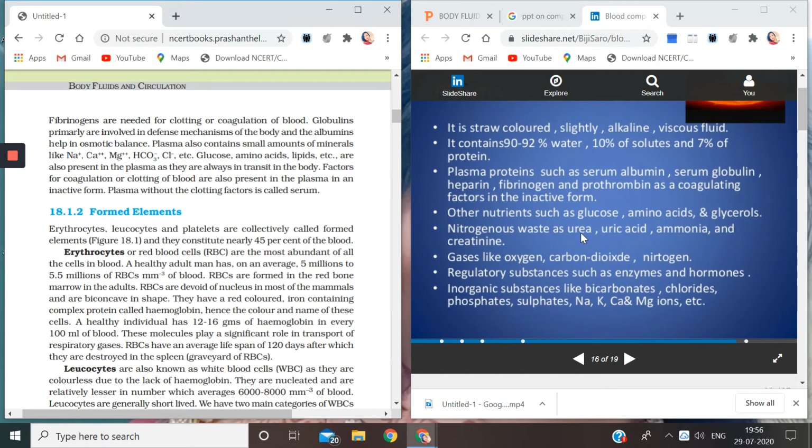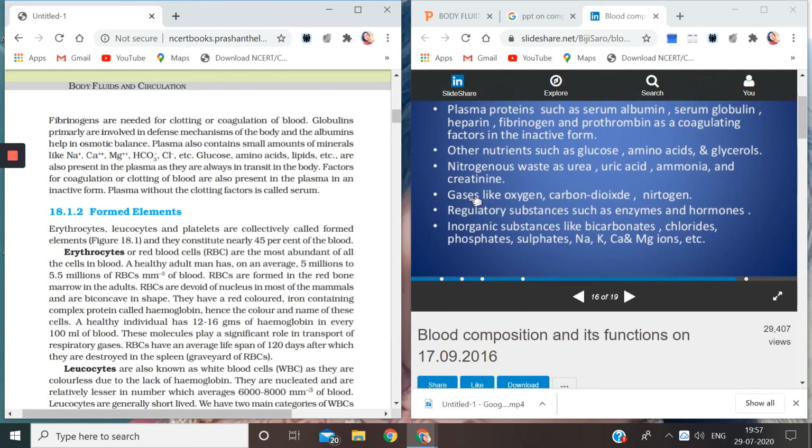Now, if that range increases, then the doctor will say that your kidneys are not working properly. That is why this urea or uric acid or ammonia or creatinine has accumulated in the blood. Otherwise, the blood should be nearly free of them. I will not say that the blood does not contain urea or that there will be 0% urea. No, some amount of these wastes is always present in the blood.